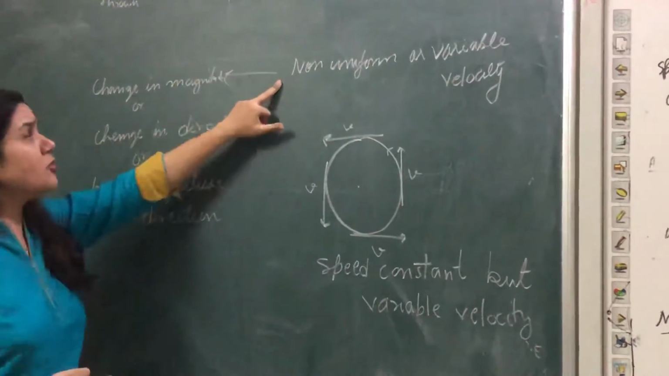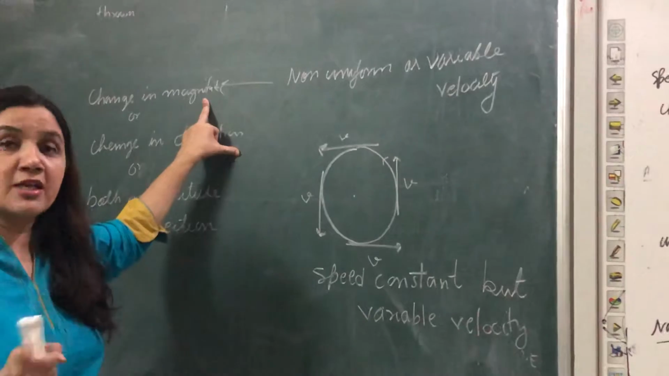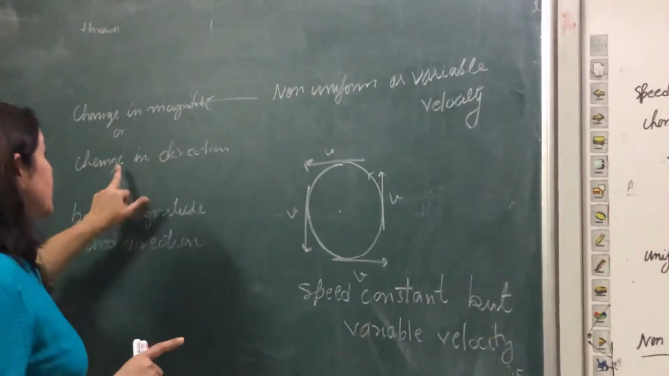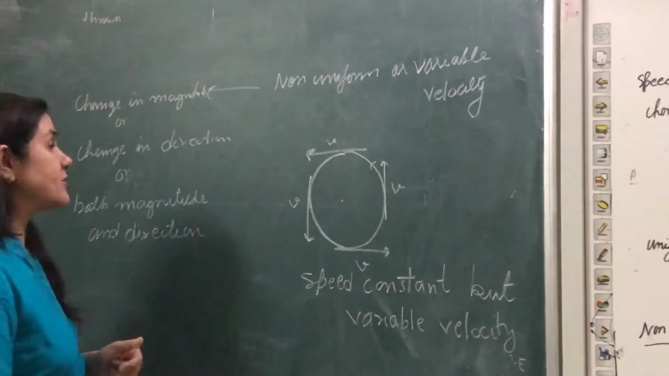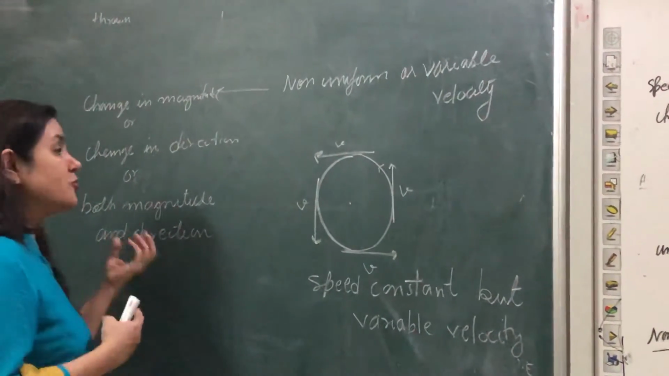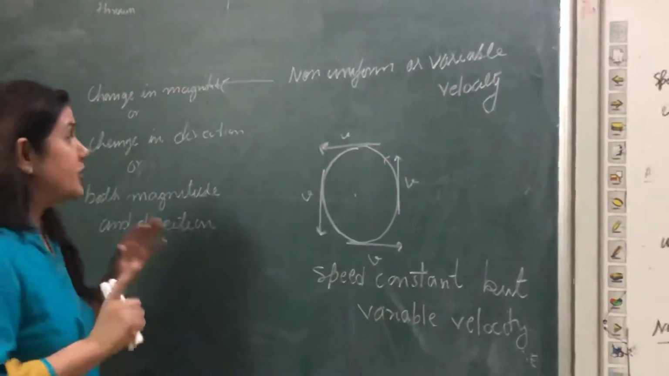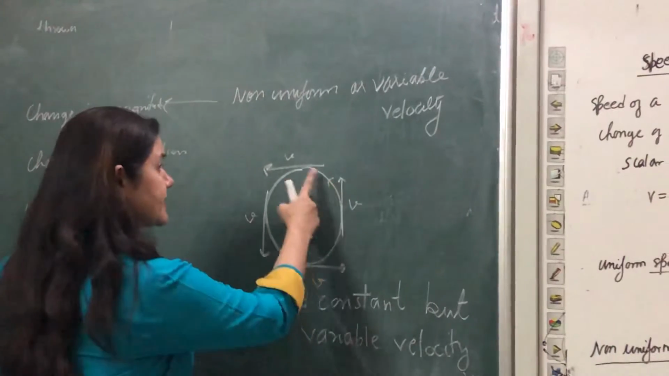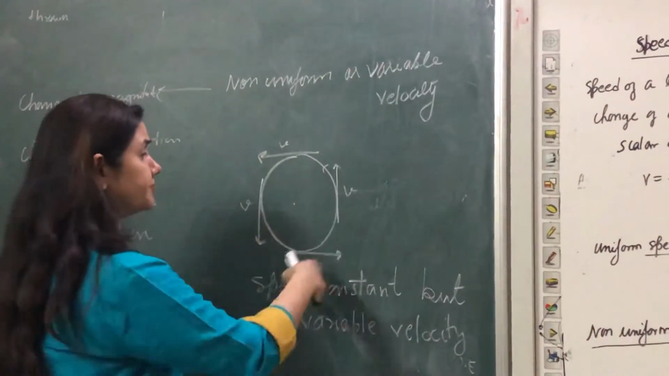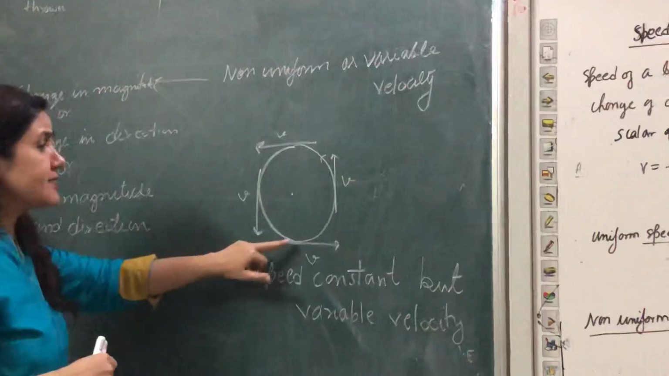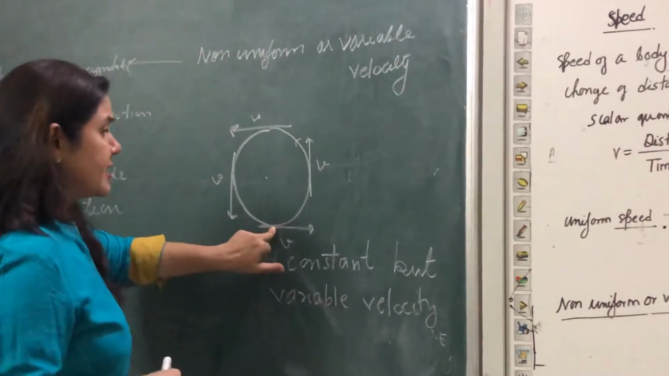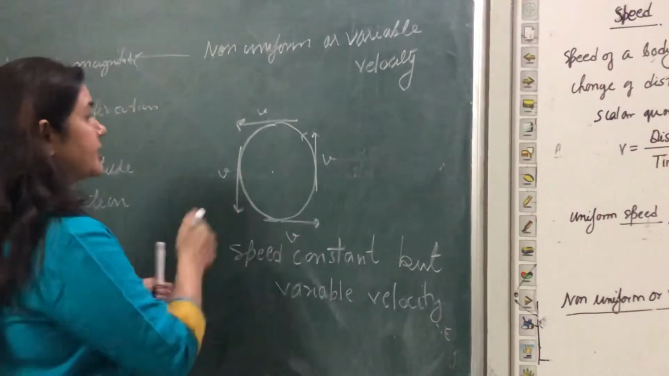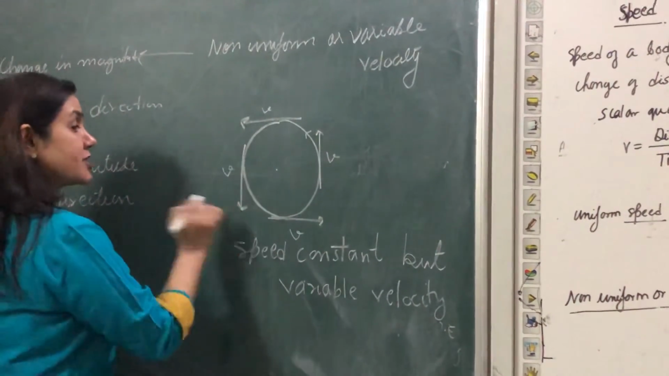First, non-uniform means the magnitude is changing. Second, the magnitude may remain the same but the direction changes, or other possibilities, where both the magnitude and the direction can change. Try to understand this. Suppose a thing is moving in a circular path, like in this direction. At this point the direction is this, at this point the direction is this, at this point the direction is this.